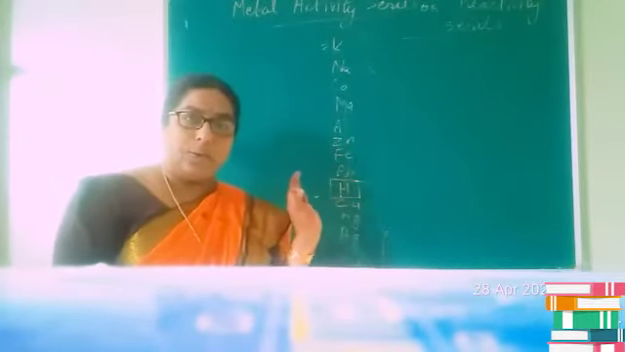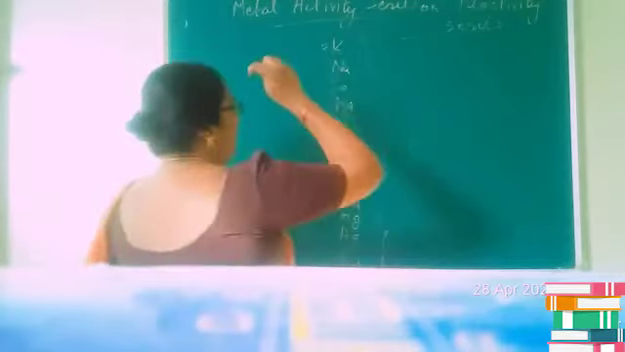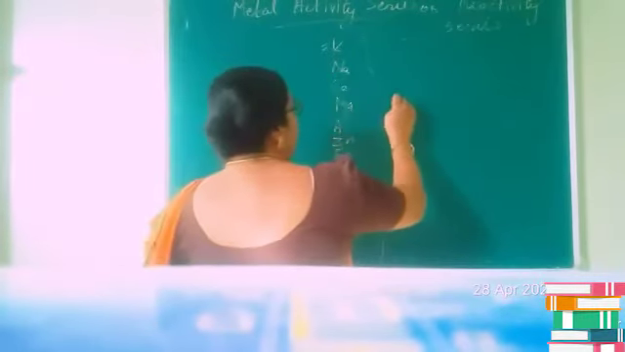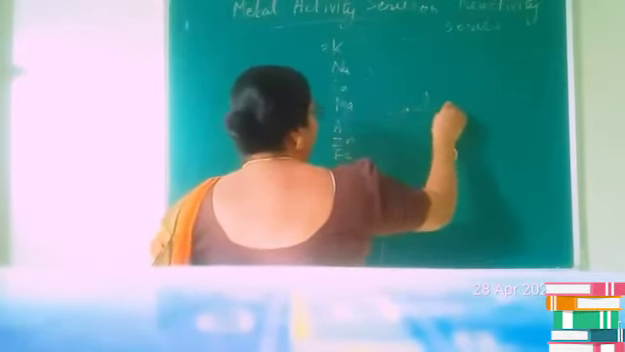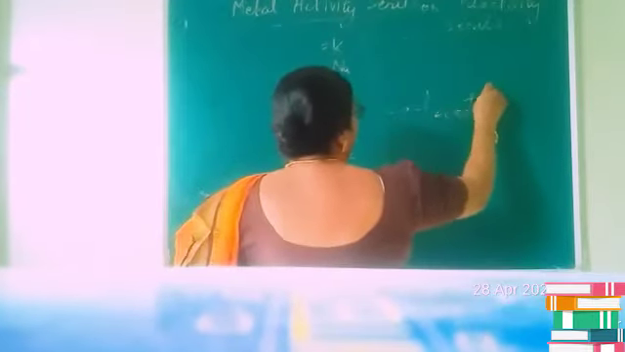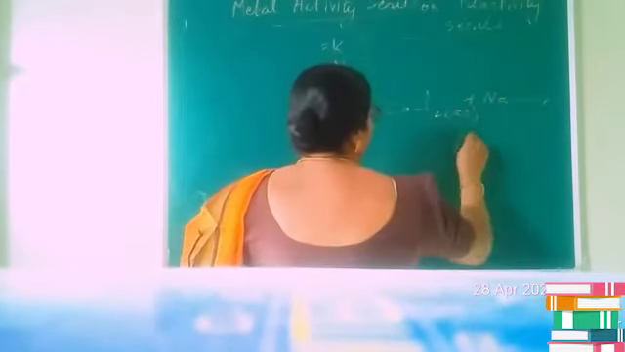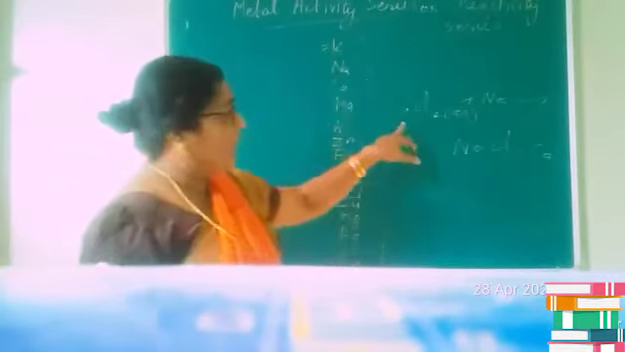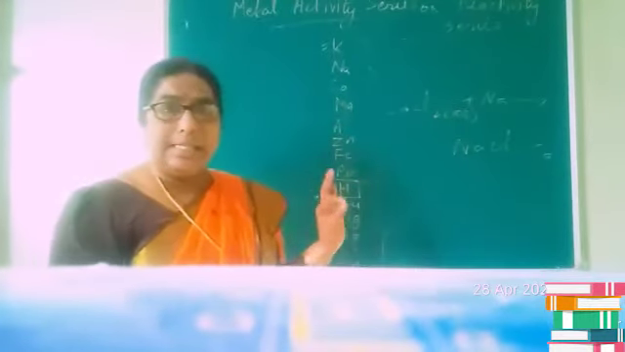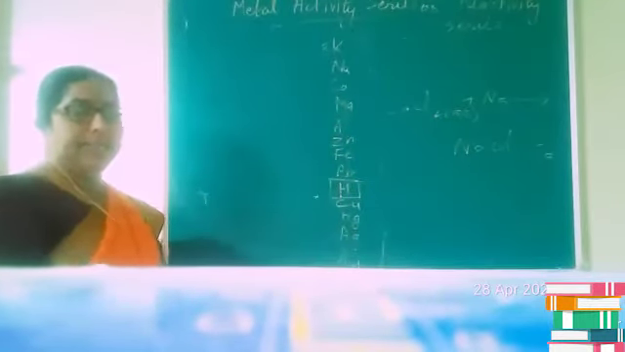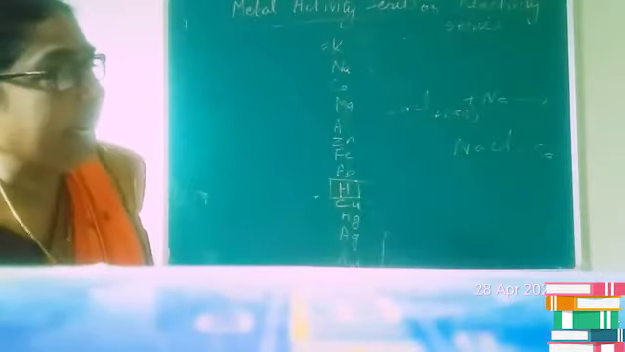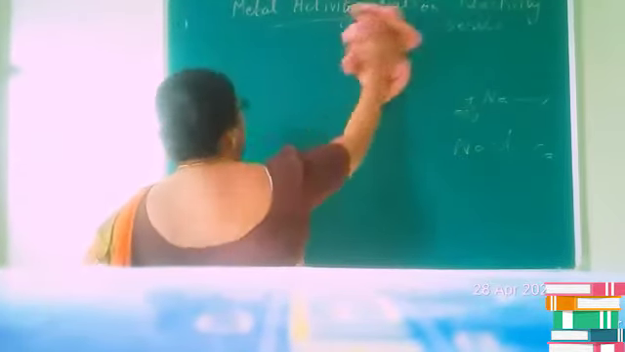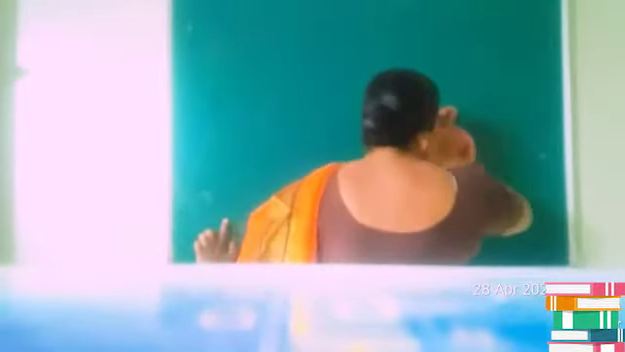Okay children, so here we can say that if you consider sodium, sodium is able to displace calcium from calcium chloride solution and it produces sodium chloride and calcium. Since sodium is lying above calcium in the reactivity series, it is able to displace calcium. Is it clear what is metal activity series? The series in which metals are arranged in the decreasing order of their reactivity.